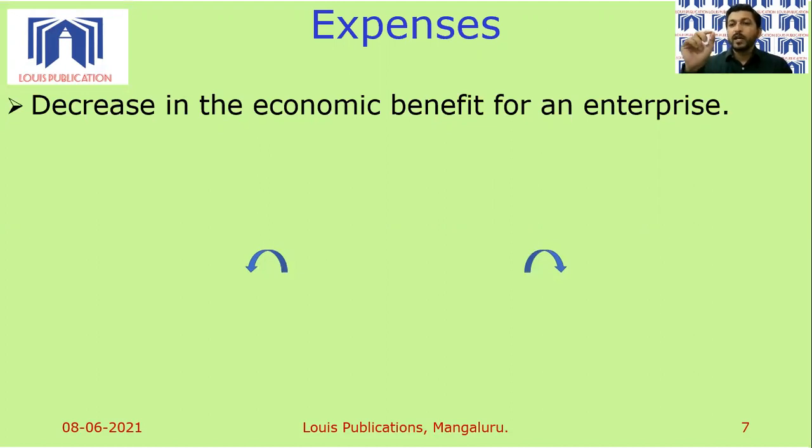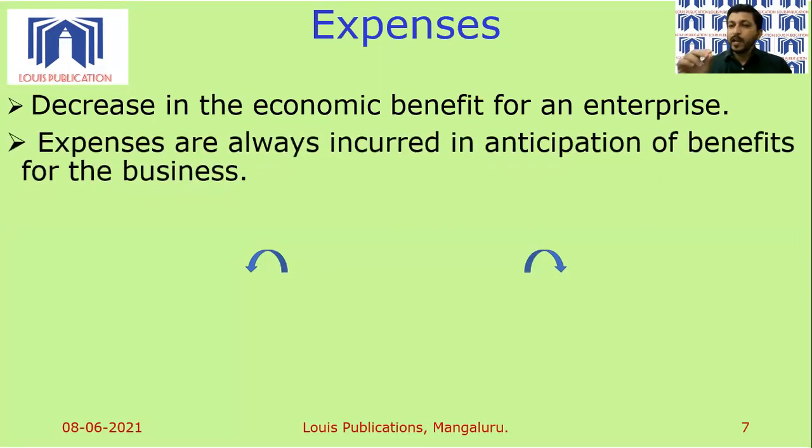But one very, very important point that we have to note, and that is whenever we incur an expense, it is always in anticipation of benefits for the business. So when the business is spending, business is expecting a benefit or business has received a benefit.